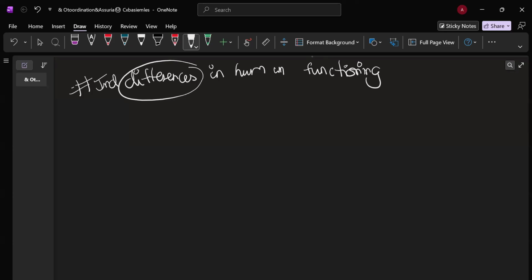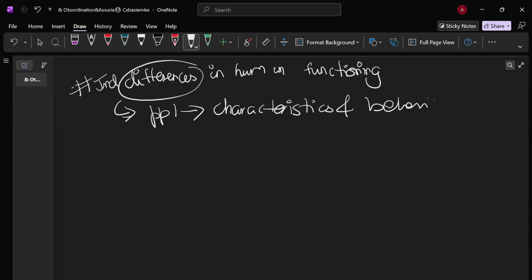Let me just write it down. People have characteristics, and people have behavior. And when you notice a variation in both of them, then only you can say that you are noticing individual differences.